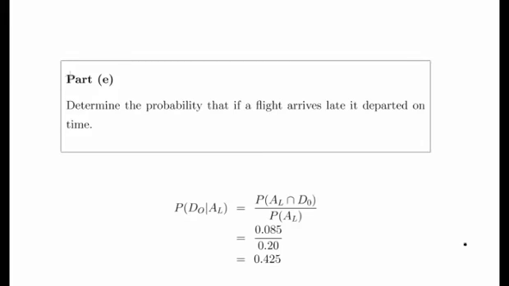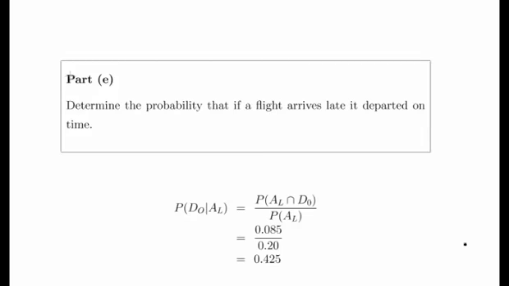What we are going to do here is use the conditional probability formula again. We've actually worked out all of these numbers. We worked out 0.085 previously in part C, and we were told 0.2 for arriving late very early in the question.